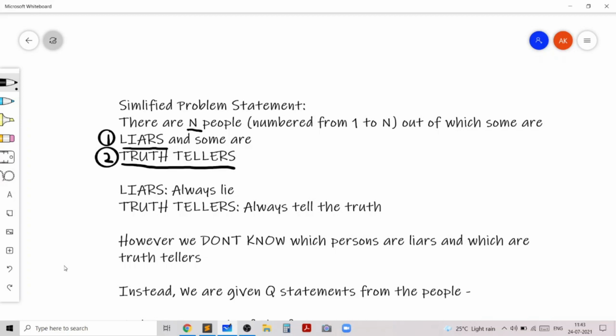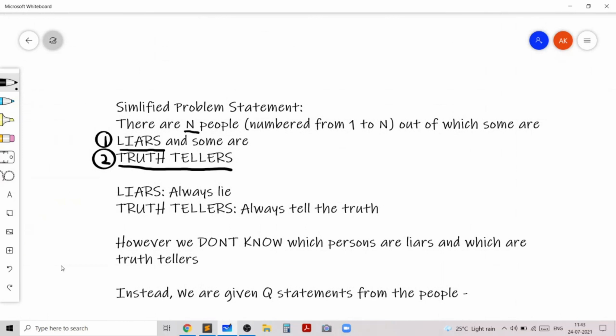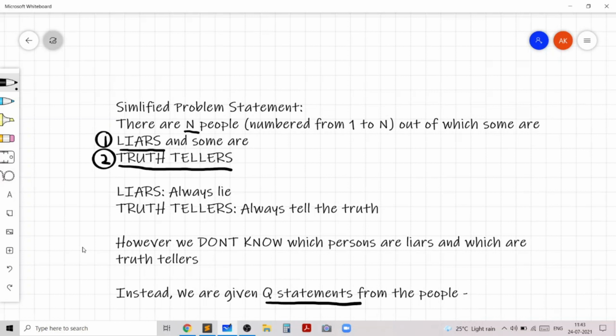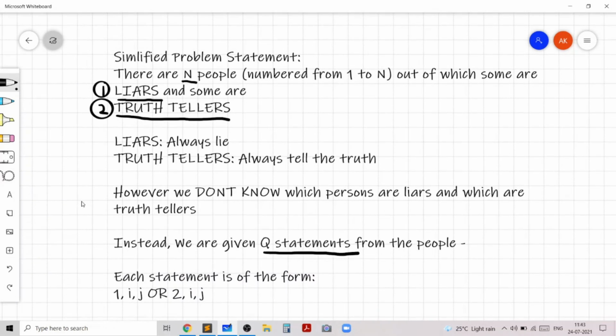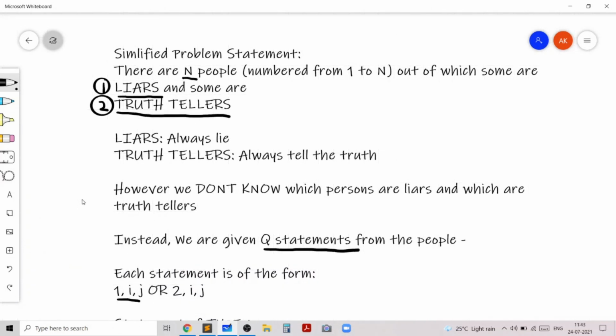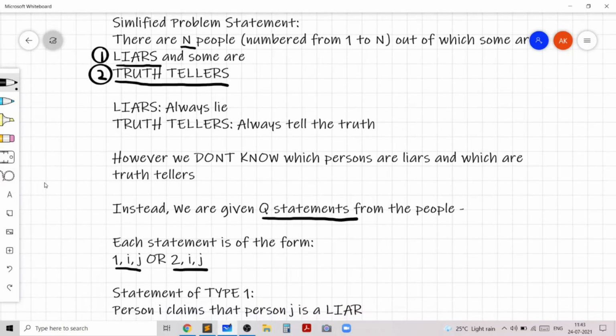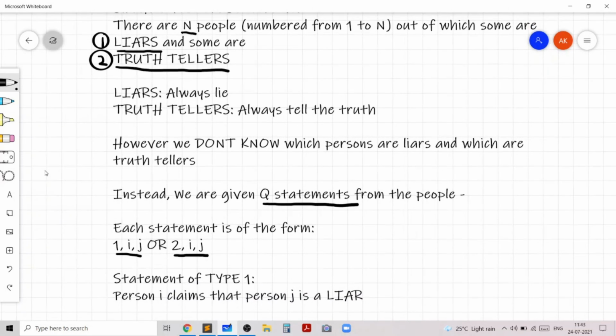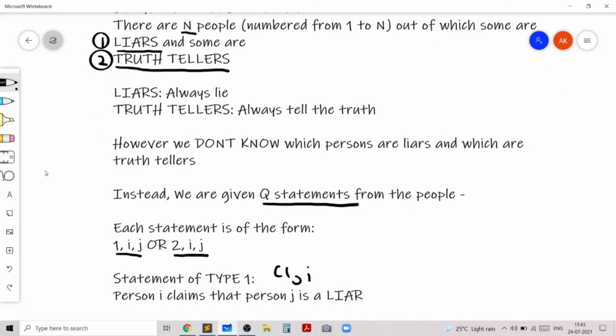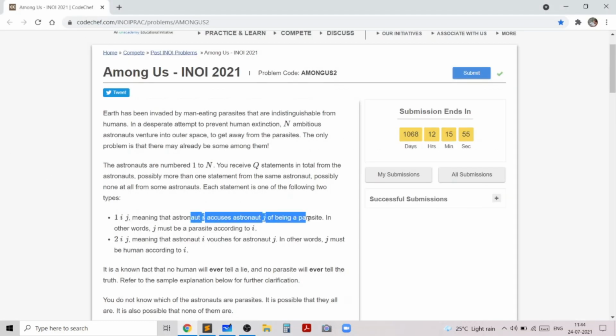Hence, to find out which are liars and which are truth tellers, we are given Q statements from these people. Now, each statement is of the form 1ij or 2ij. So again, there are two types of statements. The statement of type 1, which is 1ij, gives us the information that person i is claiming that person j is a liar. So person i is basically accusing person j of being a parasite or a liar.